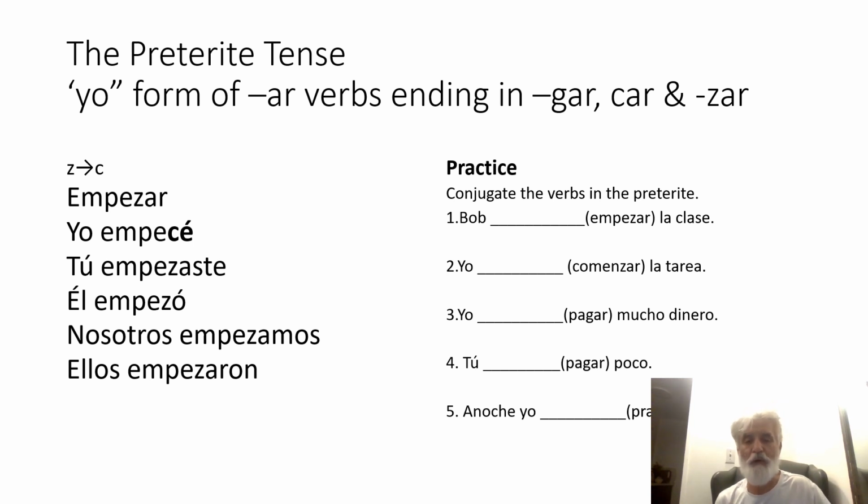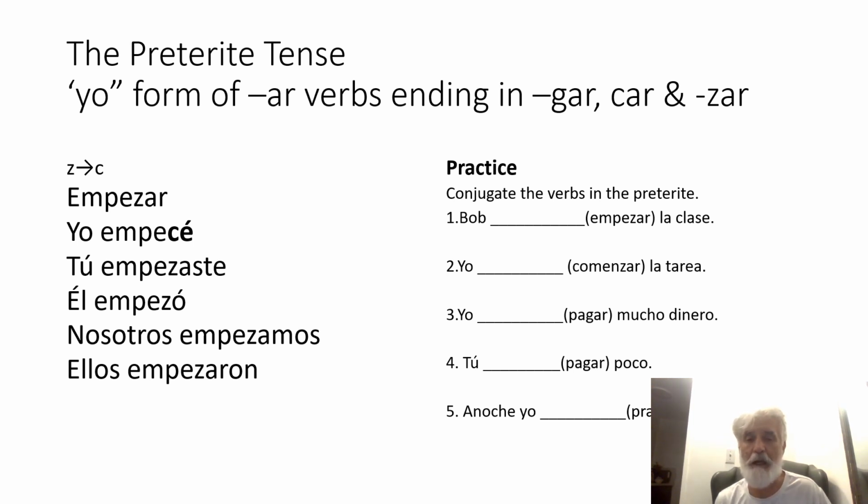Let's do a couple practice problems here. These will be on your test. I'll be testing you on these sorts of verbs. We want to conjugate the verb in parentheses in the preterite tense. So we have Bob empezar la clase. Empezar means to begin. So we want to say Bob began the class. Will there be any changes here or anything unique?